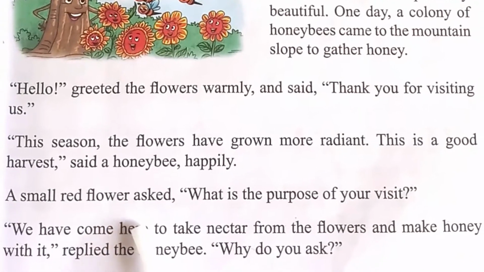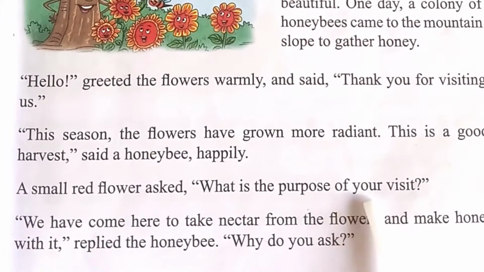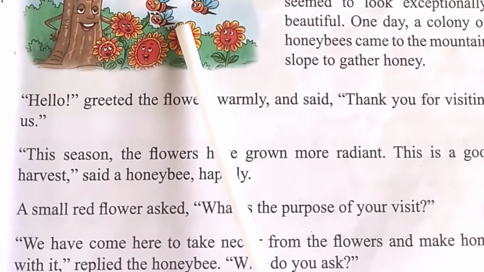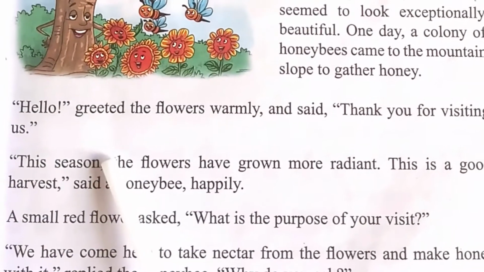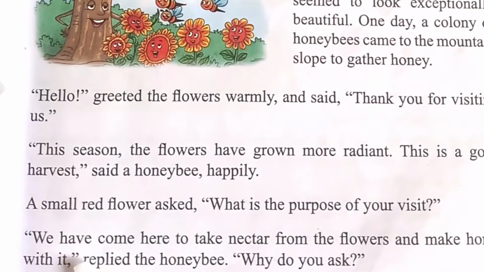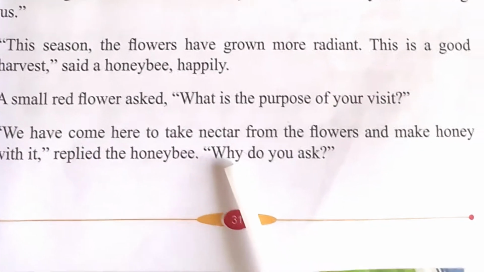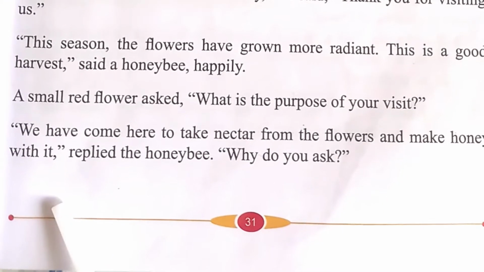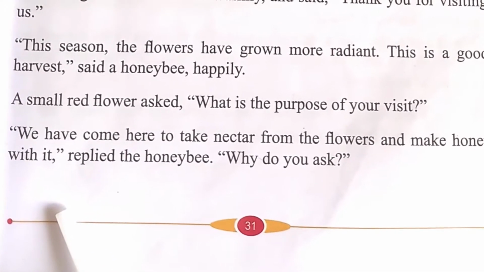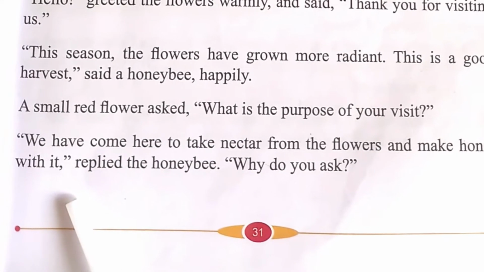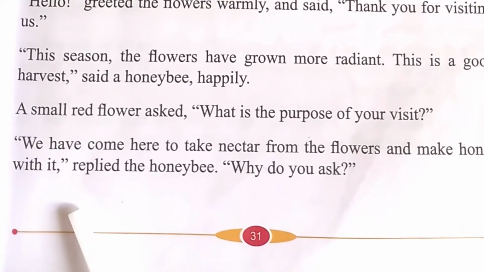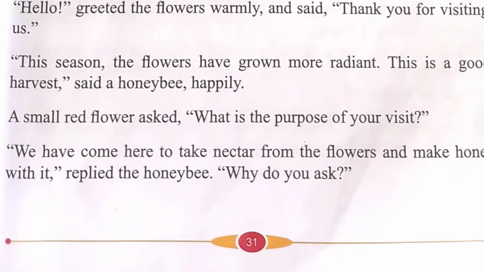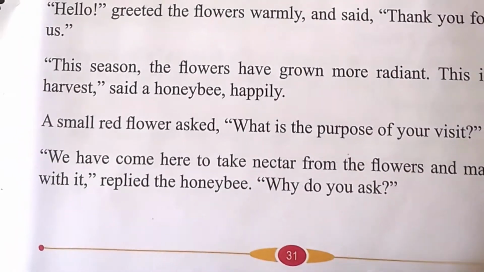A small red flower asked, "What is the purpose of your visit?" One of the flowers asked the honeybees, what do you want from us? What is the use of coming here? "We have come here to take nectar from the flowers and make honey with it." So that's what I told you in the beginning. Nectar means a sweet juice that comes from the flowers. That is taken by these honeybees and they will make honey out of it. "Why do you ask?" asked one of the bees.